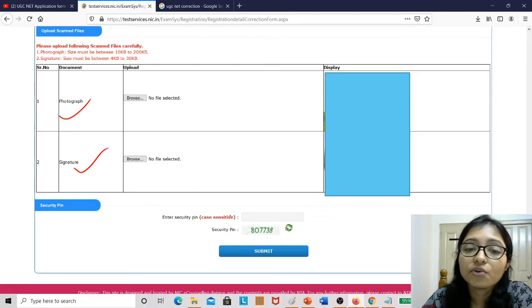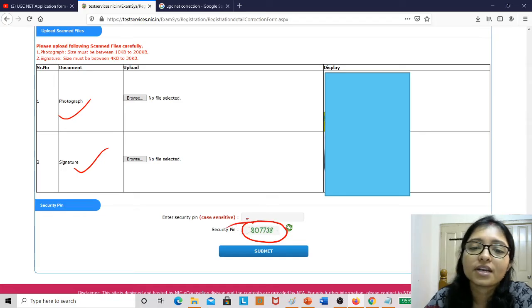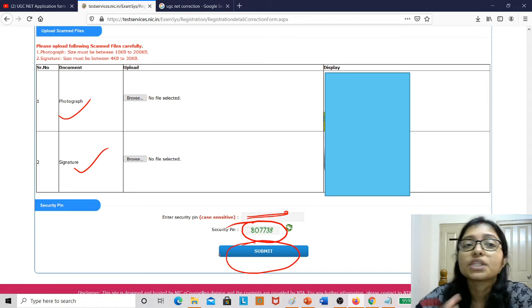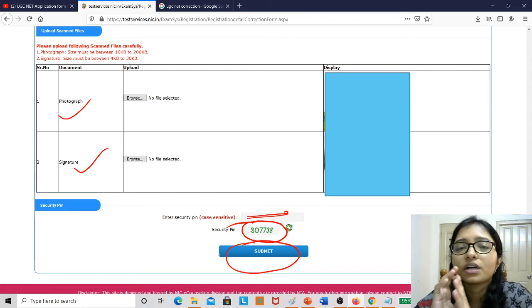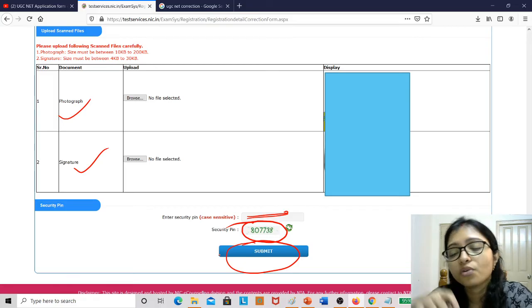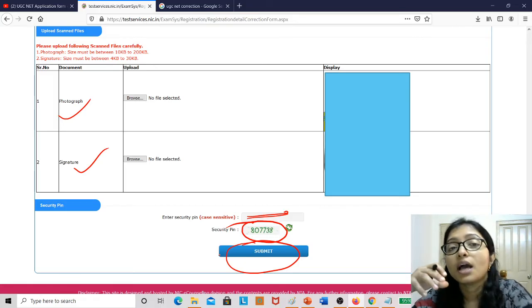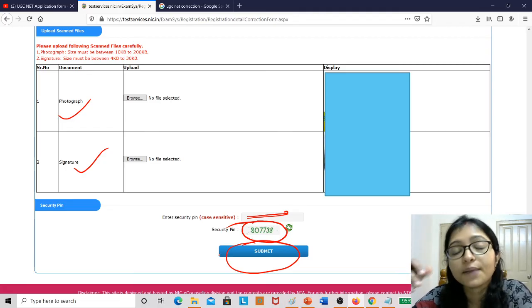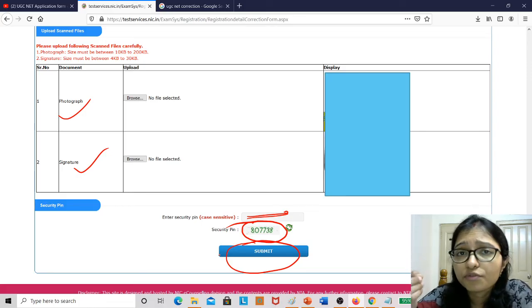After that you have to put the security pin. Your security pin will be different, you have to put the security pin. After that you have to submit. So this is the whole process, and whatever fields are available. Just now I have logged in and checked what fields are available and how you can change them. So this was all about how to do the correction and what fields are available, because some students were asking. That's why I have uploaded the video. I think this video will be helpful for you all.